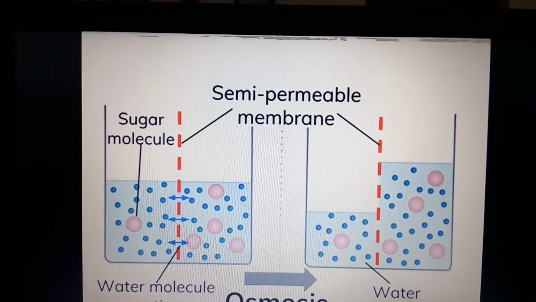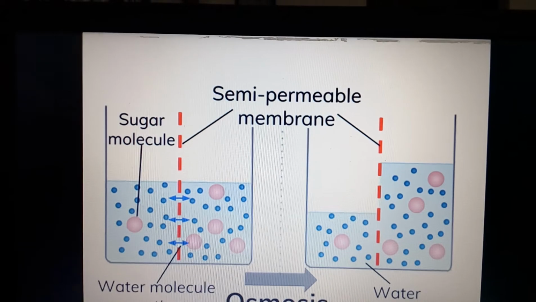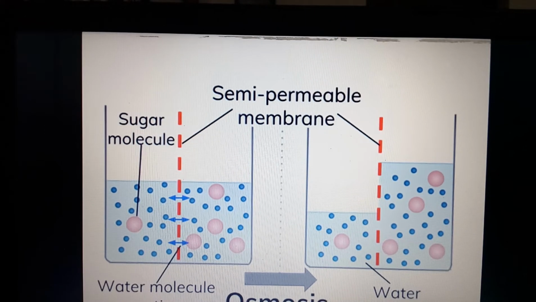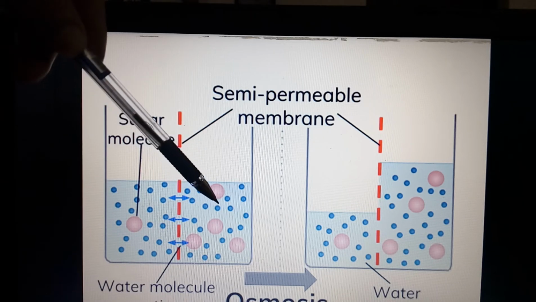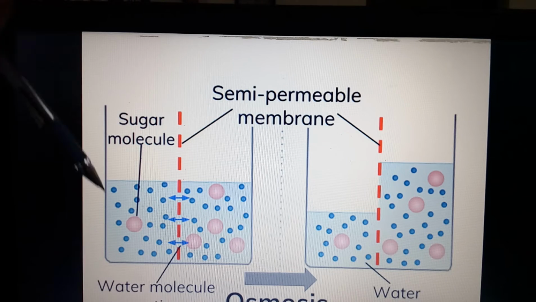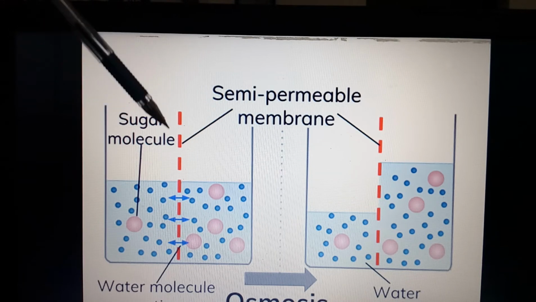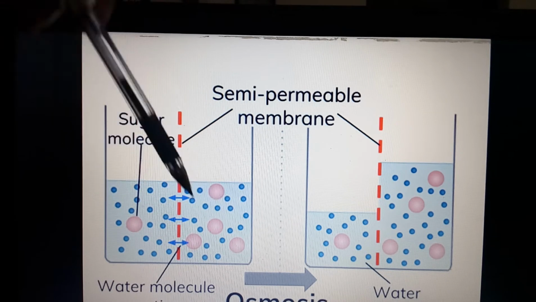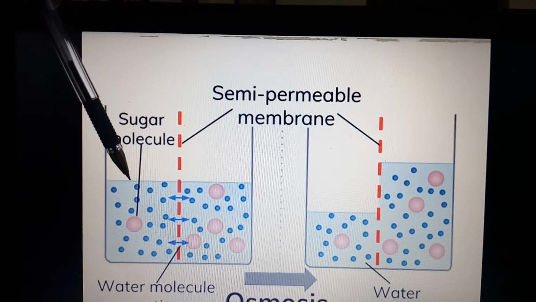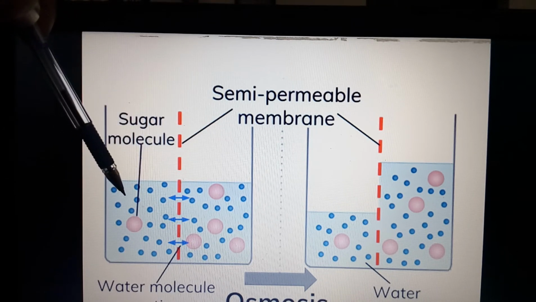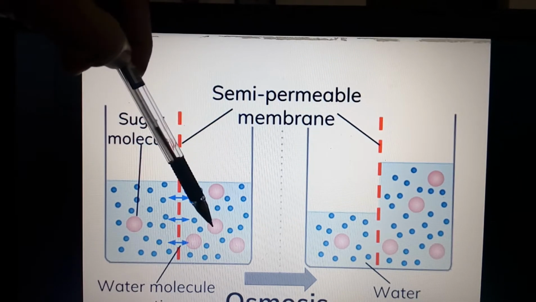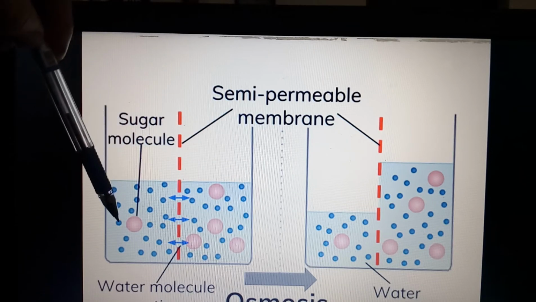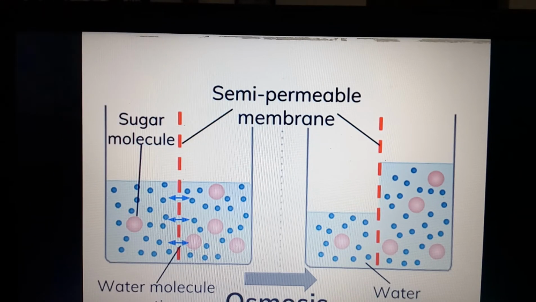With the help of a diagram, one can understand the process of osmosis. See here, these are the solutions. Here, the solution contains sugar molecules. Water is a solvent, sugar is a solute. These are the two solutions. In these two solutions, what can you observe? This one is a hypotonic solution and this one is a hypertonic solution. Why? Because in this solution more sugar molecules are present, and in this solution fewer sugar molecules are present.